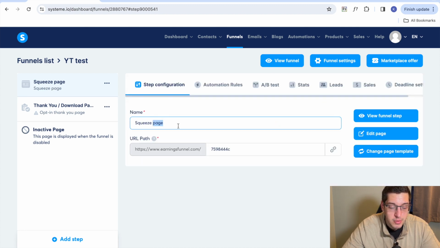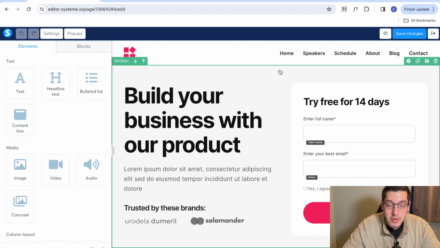Then you're going to name your squeeze page. We're going to name this the same thing, YouTube test. You can obviously, once you've added in your own domain, choose what you want the link to say, but we're going to go ahead and click on that. It's saved. And then you're going to go ahead and click edit page. So we've now hit edit page.